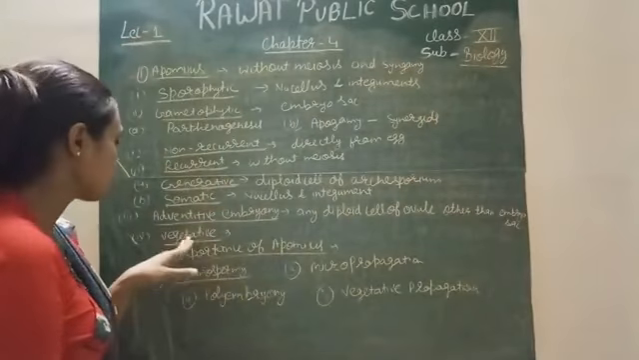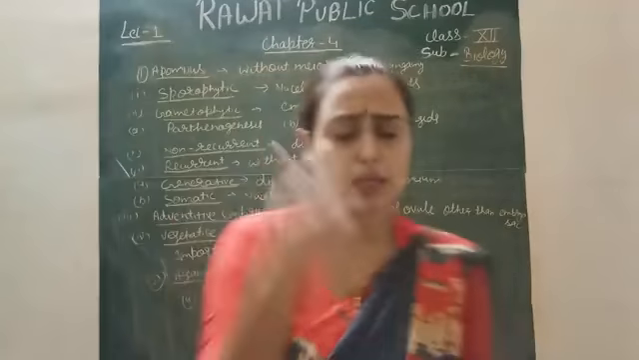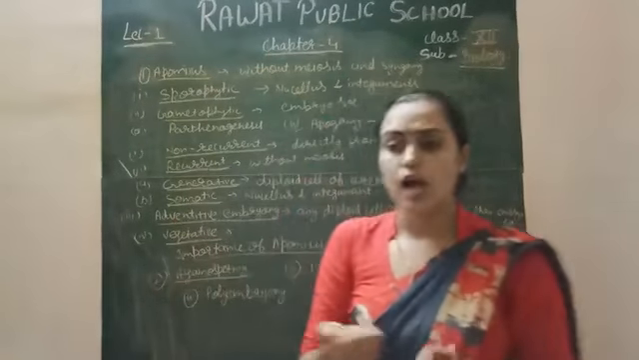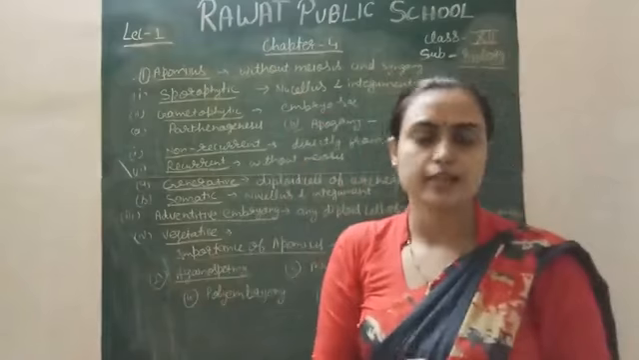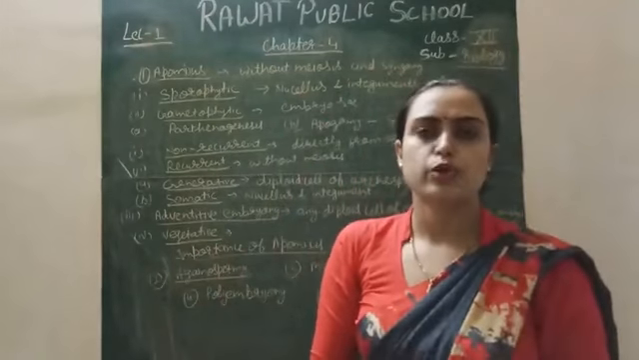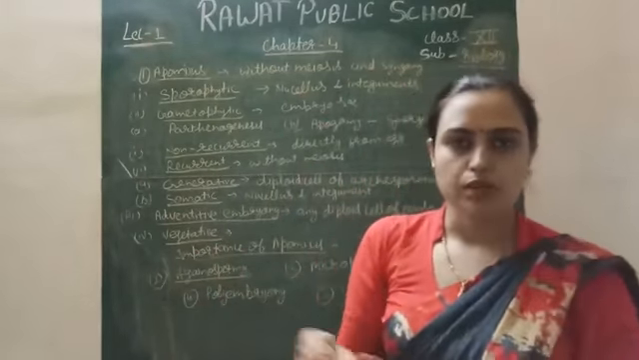Next one more is the vegetative. Vegetative, as the name indicates, means few plants produce vegetative buds, and these buds directly produce the embryo or the young plant simply.